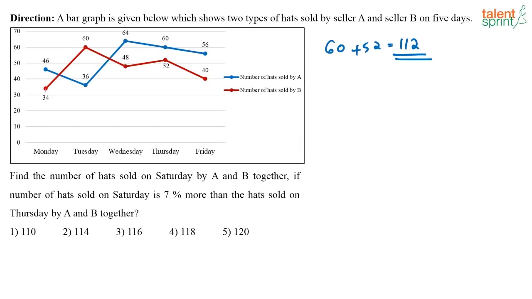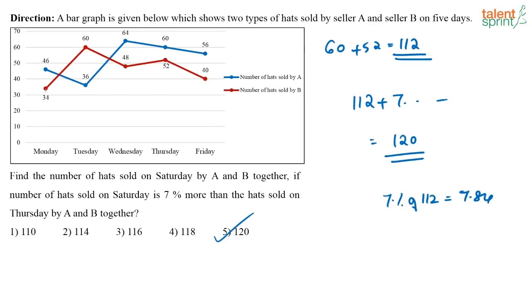So, what will be the number of hats that will be sold on Saturday? It will be nothing but 112 plus 7 point this value. So, that is nothing but 119 point some value, or approximately 120. Directly, you can take that as the answer. Yes, 120 will be your answer. So if you find out the exact value, 7% of 112, the exact value I think comes around 7.84. So you will have 112 plus 7.84, which is equal to 120 approximately. Looking at the options, you have only 118 here. If you had an option like 119, then we might be confused, right? Or something like 121, that is not there here. So directly you can approximate and get the answer.